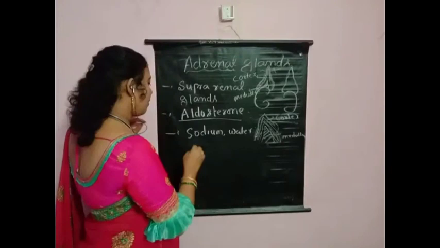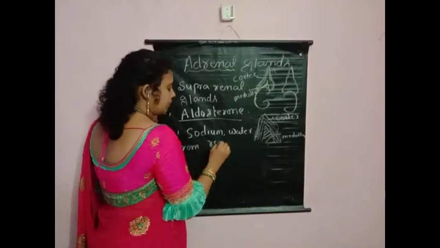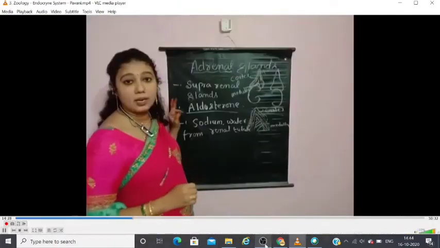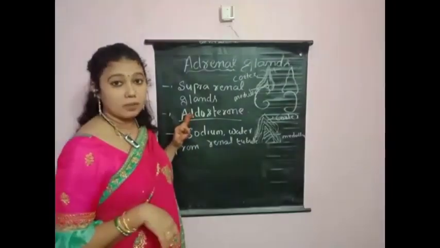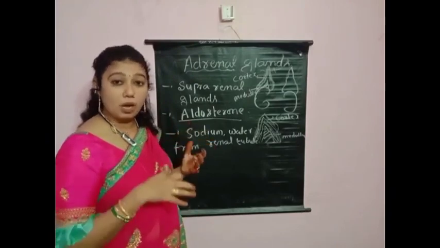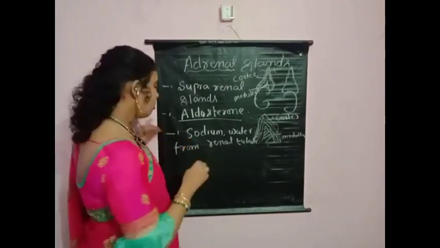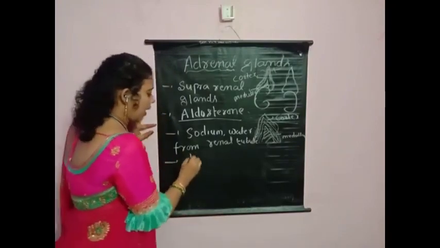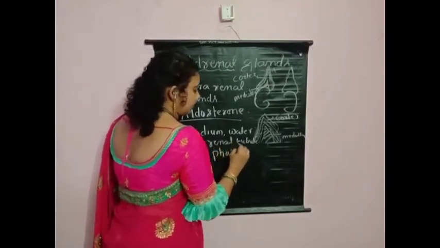In the excretion lesson we learned, children, sodium and water reabsorption takes place in the PCT. This hormone is also helpful for reabsorption of sodium and water from the nephrons, and also for excreting potassium and phosphate ions.